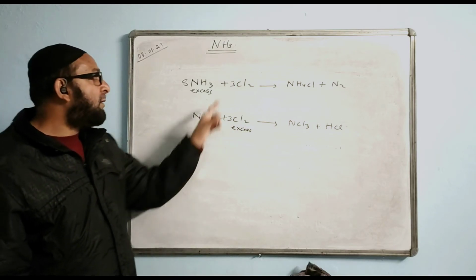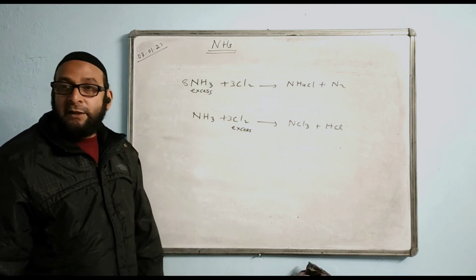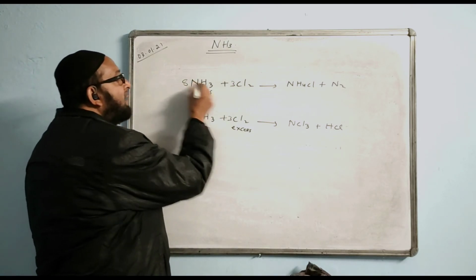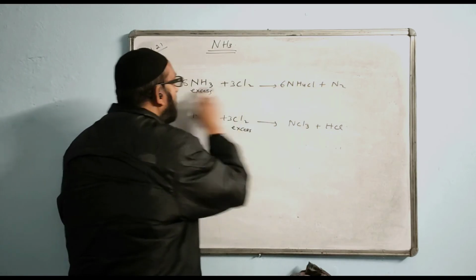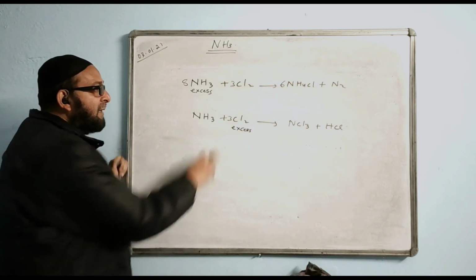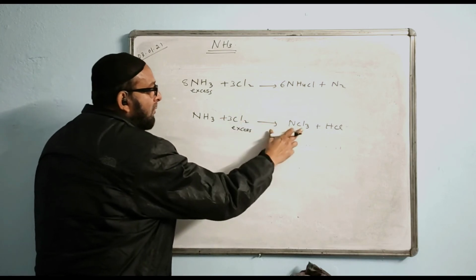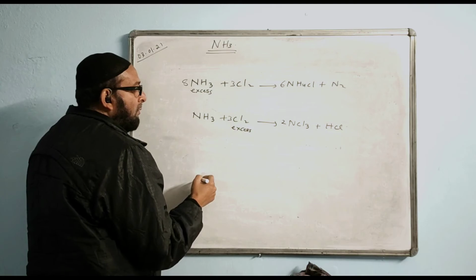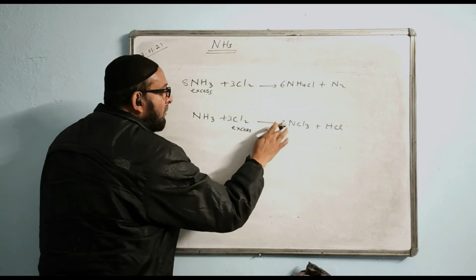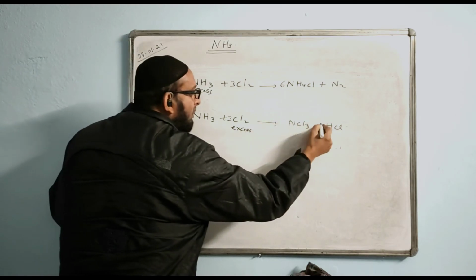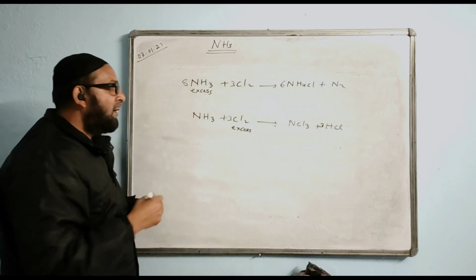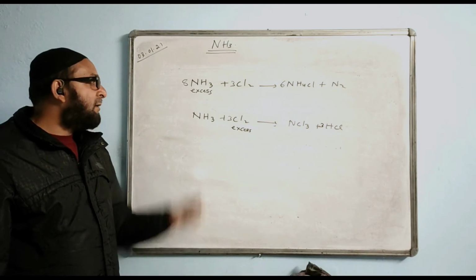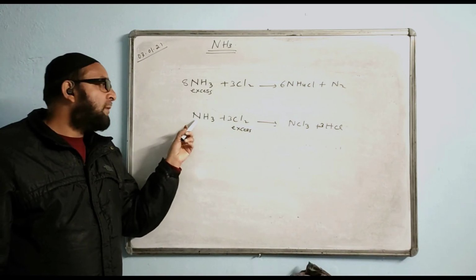And what is common in both equations? 3 is common, the vanishing number. In one case you put 8, then you can vanish now. When you write 8, you write 6, then 6N plus 2 will become 8. Now it's vanished. In the second reaction you see 3Cl2, 3 to the 6, you have to put 3. 3Cl, 3Cl, 6Cl, vanished. Please check your copy. If there is any mistake, please correct it.